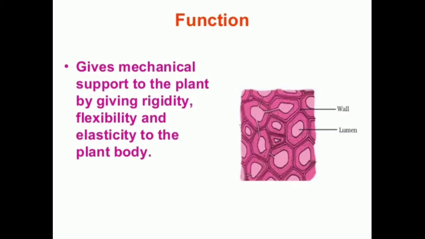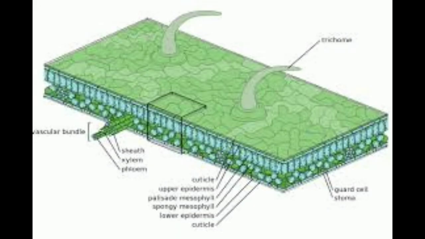So next, look at the epidermal cells. What do you mean by epidermis? If you observe the cells by taking a cross section of the stem, the outermost layer of cells is called epidermis. The epidermis is usually made of a single layer of cells. In some plants living in dry habitats, the epidermis will be thick in order to protect against water loss. So the entire plant surface will be covered by this epidermis.